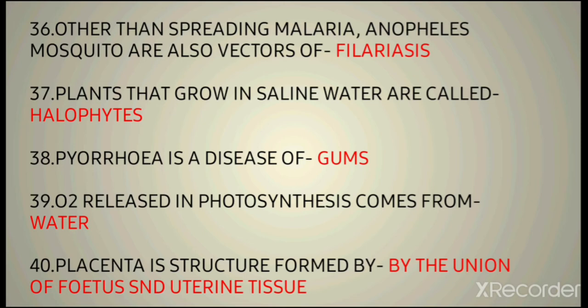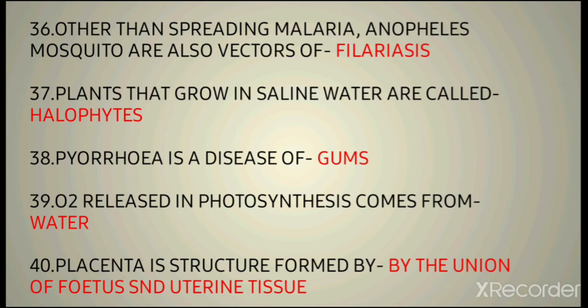Then the 39th question is: oxygen released in photosynthesis comes from? It can be deduced from the reaction of photosynthesis itself, which is mentioned in the NCERT photosynthesis chapter. It is clearly mentioned there that the oxygen released in photosynthesis comes from the water itself.